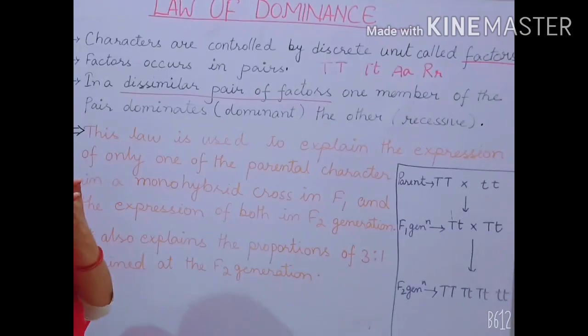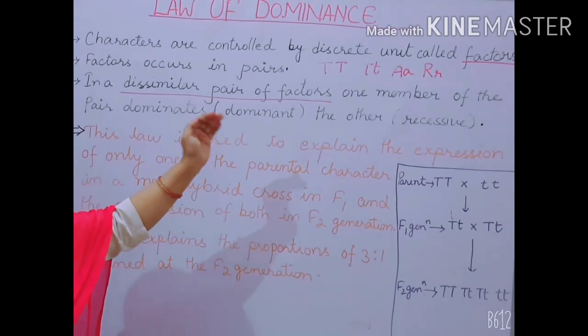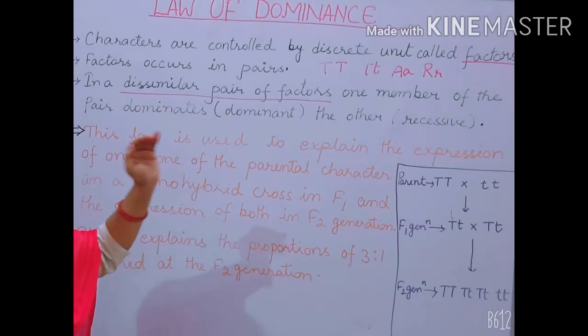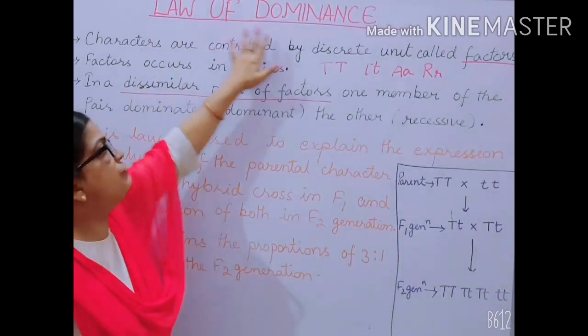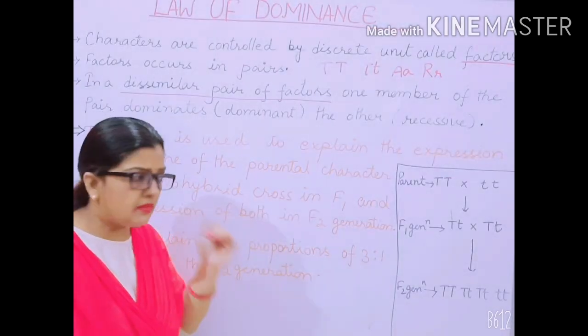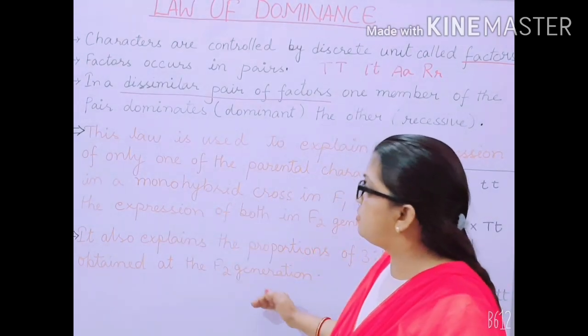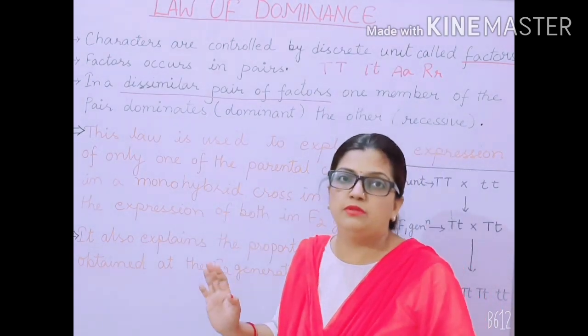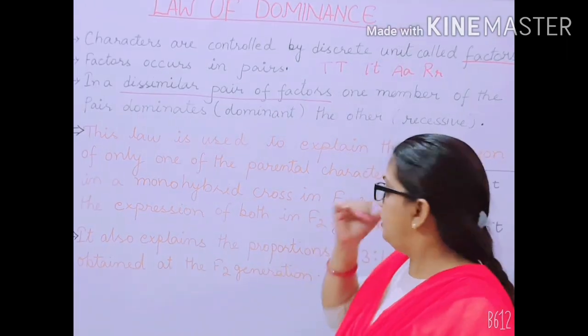These were the three main postulates framed by Mendel in the law of dominance. Now, the later part of these sentences I have also taken from your NCERT book only. It is just below these three points in your book.